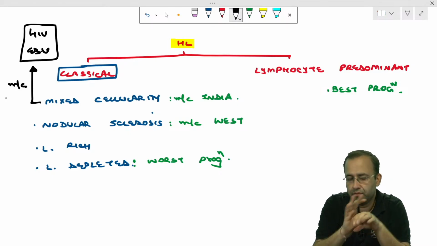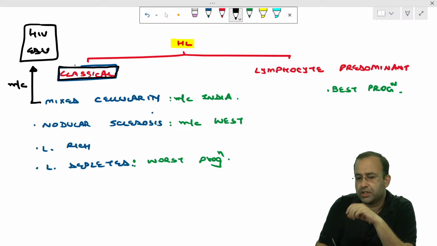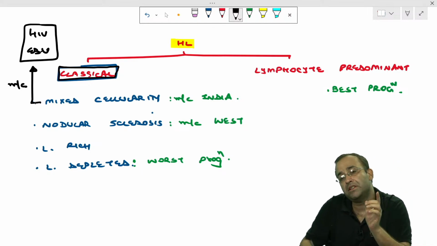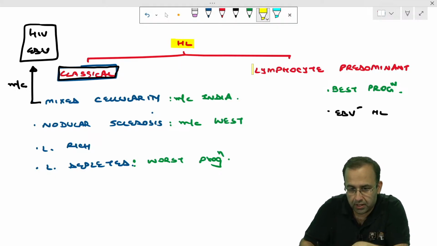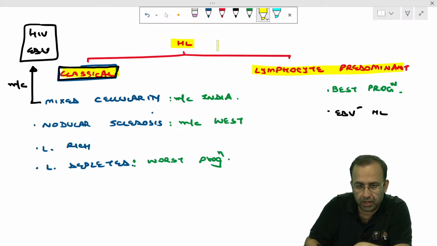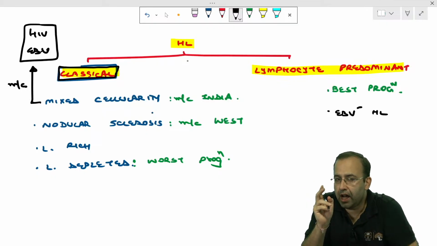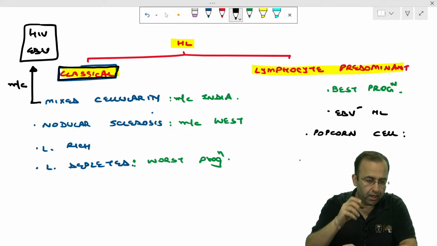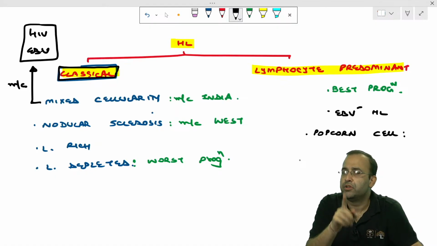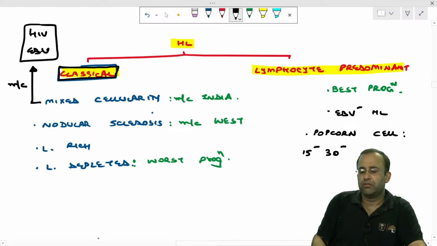Now listen to this once and for all. There are four classical Hodgkin's. All the classical Hodgkin's are EBV positive. Which is the EBV negative Hodgkin's? The other side, that is lymphocyte predominant Hodgkin's. That is why we divided Hodgkin's into two types, classical versus lymphocyte predominant. The RS cell seen in lymphocyte predominant Hodgkin's has a special name, the popcorn cell. It looks like popcorn. RS cells are CD15 positive, CD30 positive, except the popcorn cell, which is CD15 negative, CD30 negative.